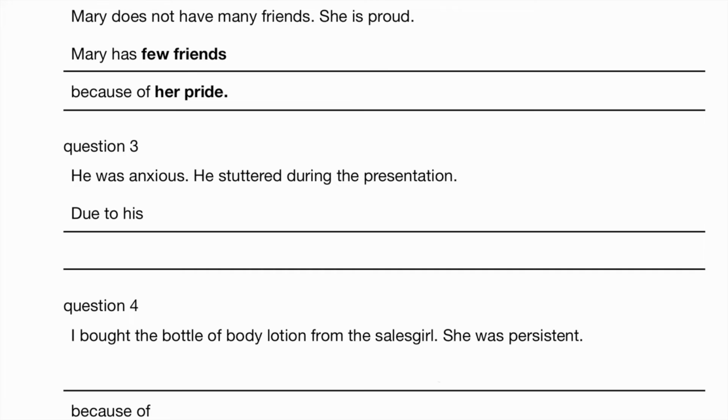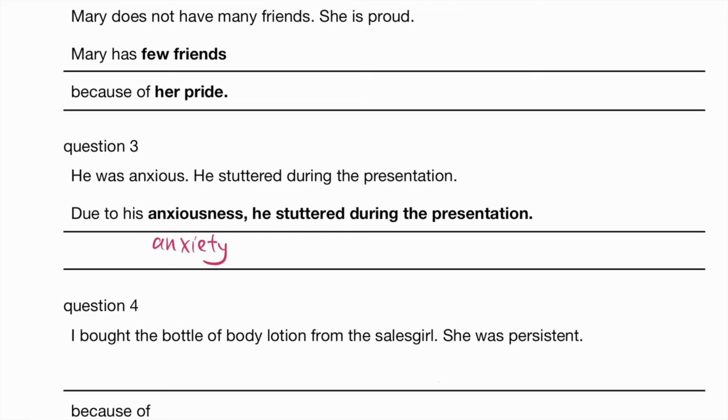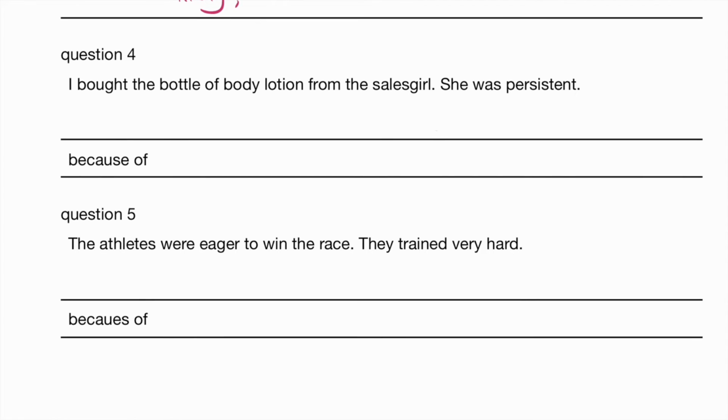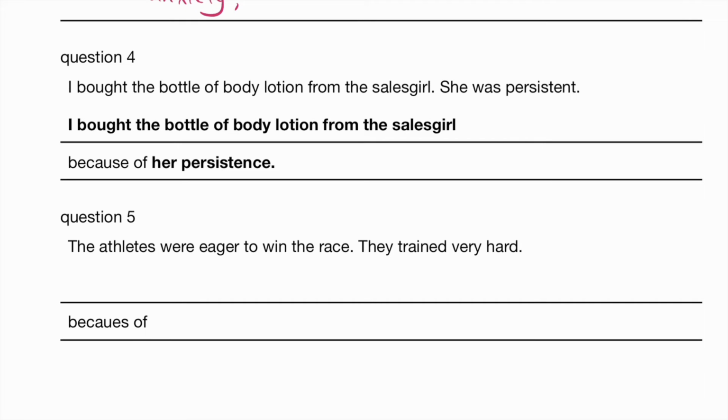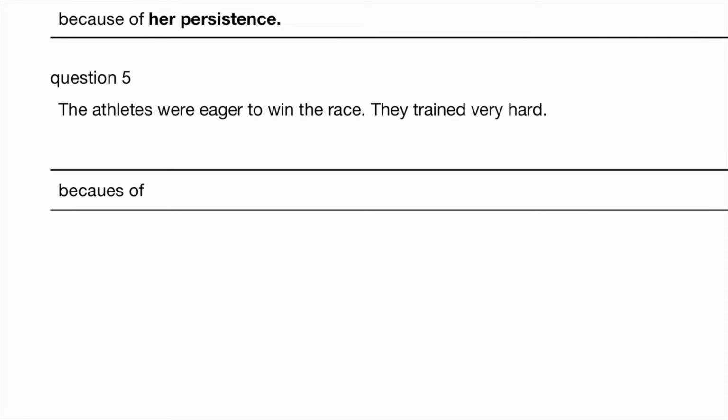He was anxious, okay? So due to his anxiousness, now another word that you can use is anxiety. So due to his anxiety, comma, he started during the presentation. I bought the bottle of body lotion from the sales girl. She was persistent, so she kept asking and pestering, and finally this person gave in and succumbed. So anyway, I bought the bottle of body lotion from the sales girl because of her persistence, with a CE at the back. Oh my goodness, what is that ugly typo over there?